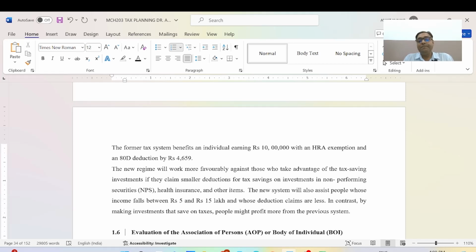The new system will also assist people whose income falls between 5 lakh rupees and 15 lakh rupees, whose deduction claims are less, since they save on making investments, and tax people might profit more from the previous system. It means the old system is beneficial here.